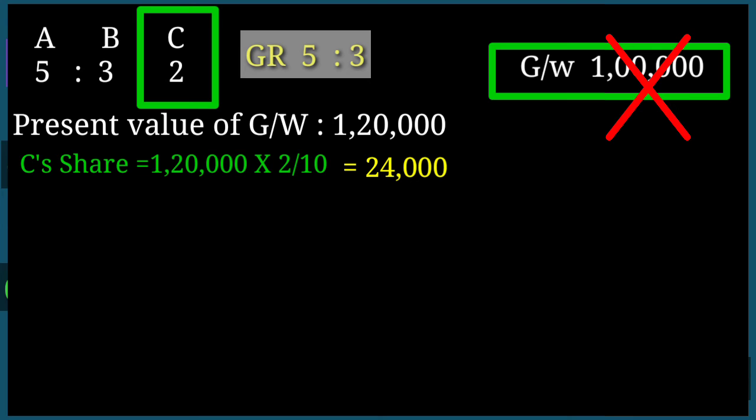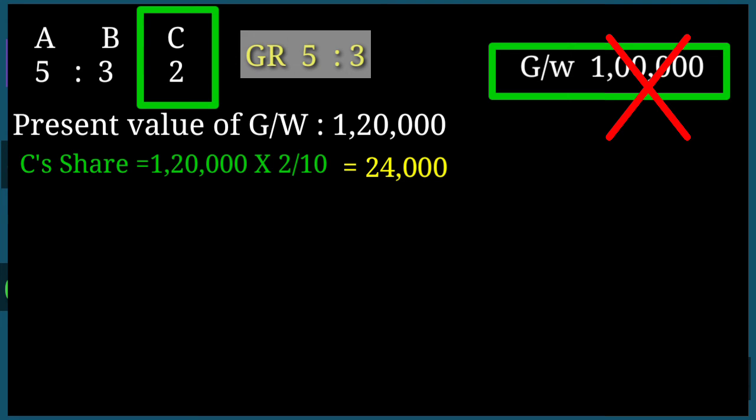This 24,000, who will give? The remaining partners. A and B are the remaining partners. So A and B need to give this compensation to C. C's share of goodwill is 24,000. And what is A's share? Their gaining ratio is 5:3, so A's gain is 5/8 and B's gain is 3/8.